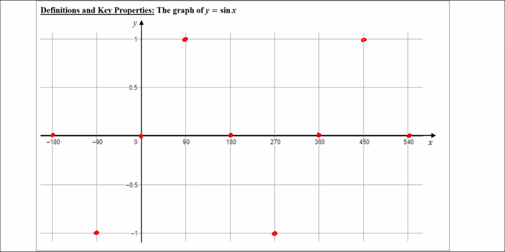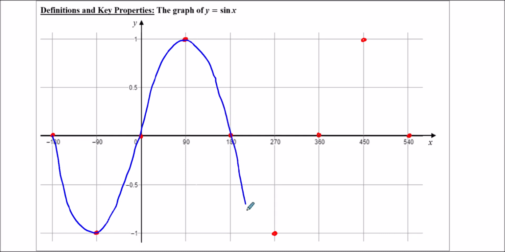So here goes nothing. I'm going to plot it, or at least attempt to. So with a smooth curve going through these points. Bit of a wobble there. Ugh, that's pretty bad.